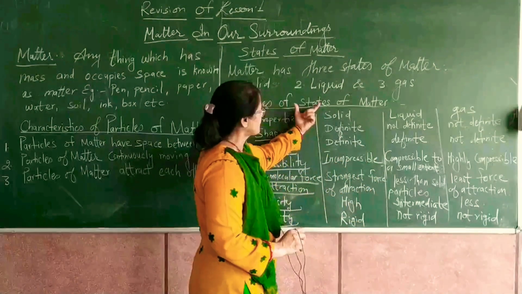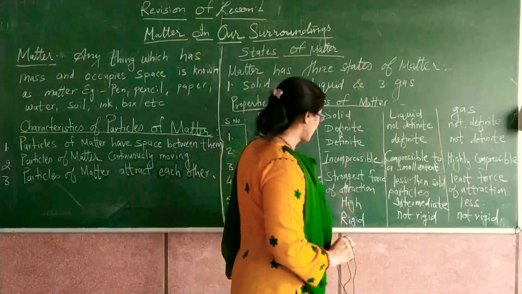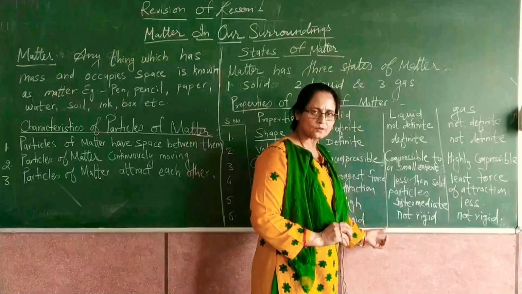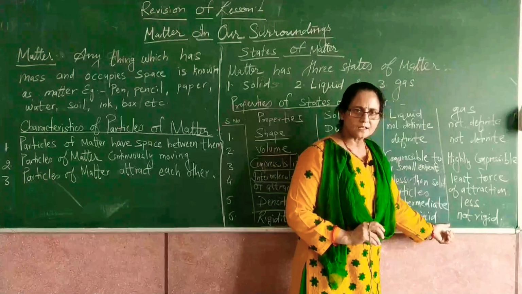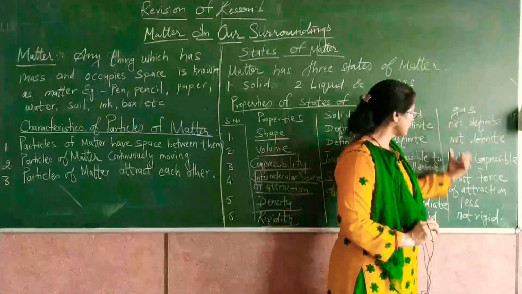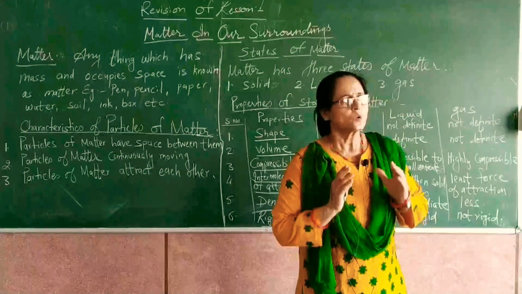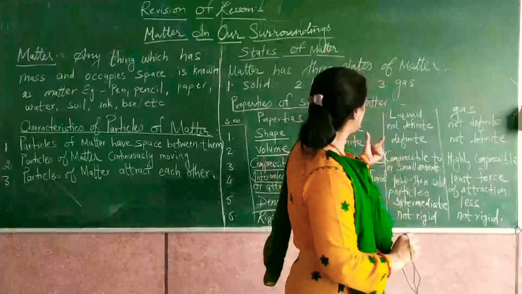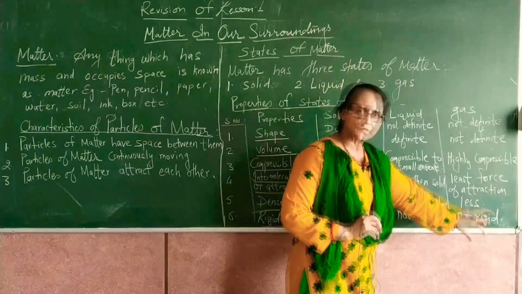Rigidity. The solids are highly rigid, and that's why they do not flow, उनको बहाया नहीं जा सकता है. They maintain their shape, कठोर, rigid मतलब कठोर. And all liquids are not rigid, and that's why they can flow, and gases are also not rigid and they also flow, and that's why all the substances which can flow are known as fluids, and liquids and gases both are considered fluids. Thank you.